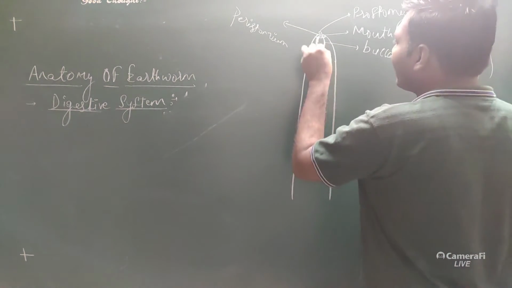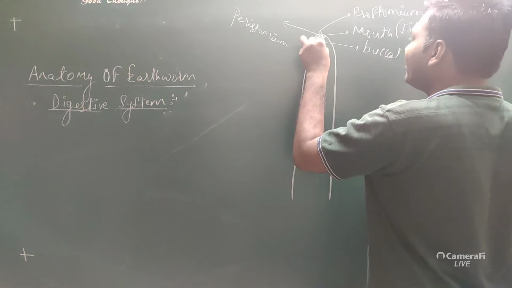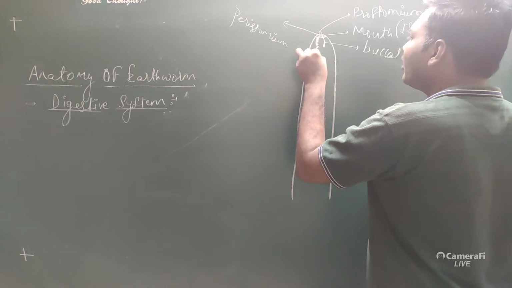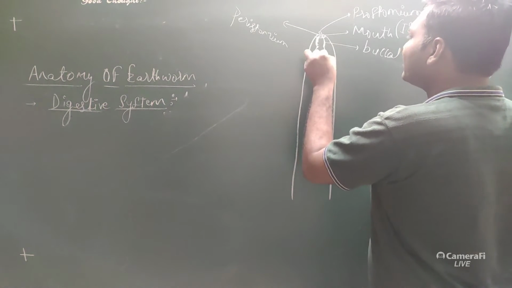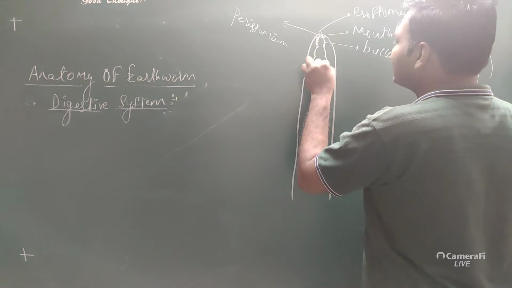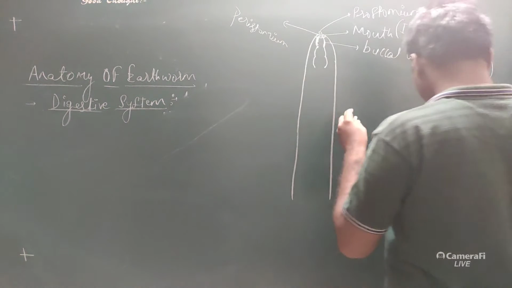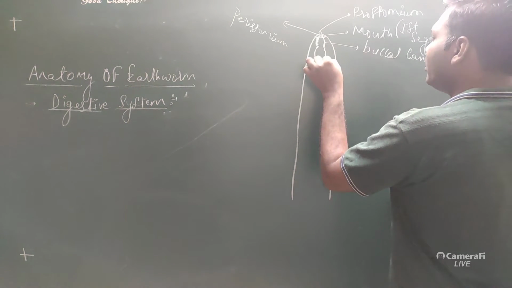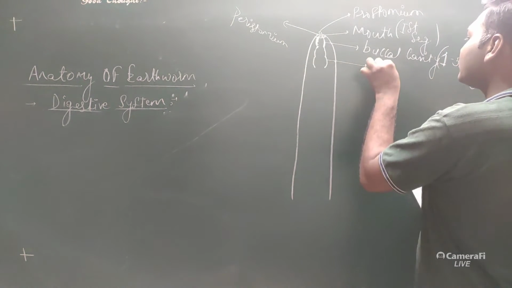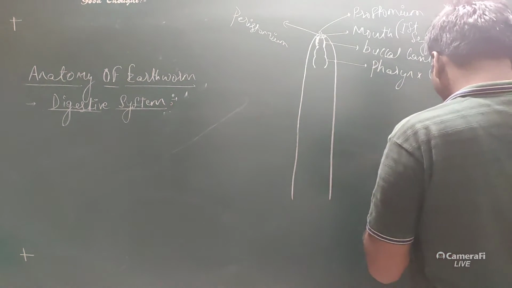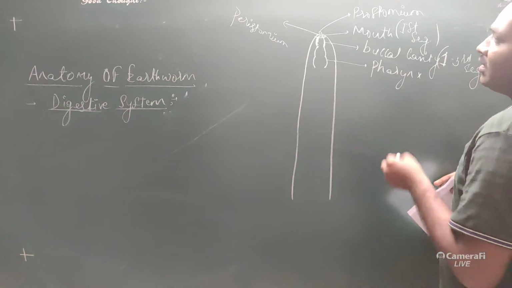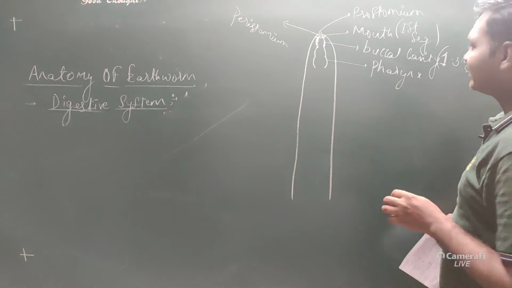Next to the buccal cavity, there is again an enlarged part called the pharynx. There is an enlarged pharynx here, and it is seen in the third and fourth segment.